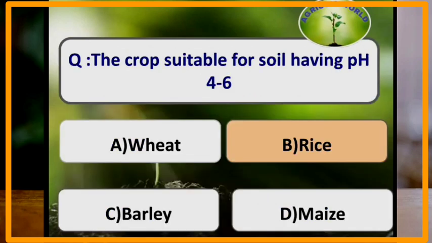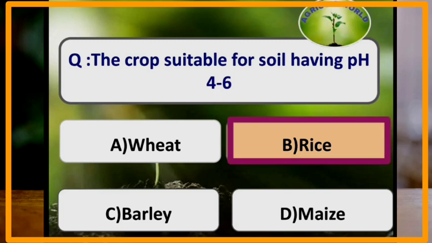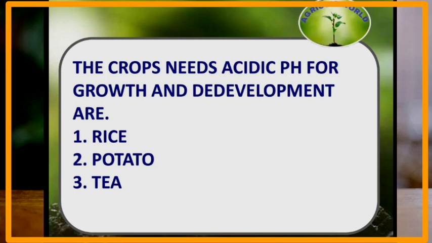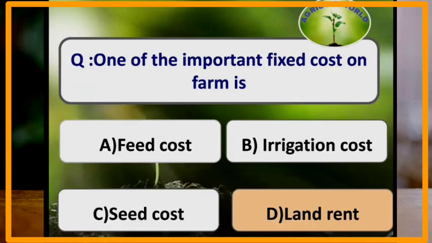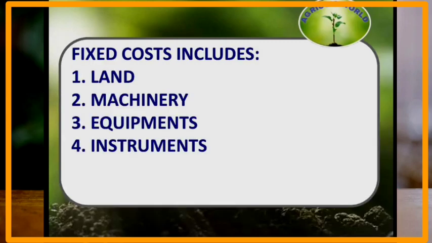The crop suitable for soil having pH 4 to 6 is rice. The crops which need acidic pH for growth and development are rice, potato and tea. One of the important fixed costs on farm is land rent. Fixed cost includes land, machinery, equipment and instruments.